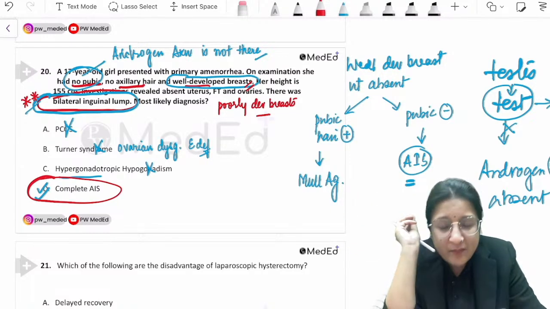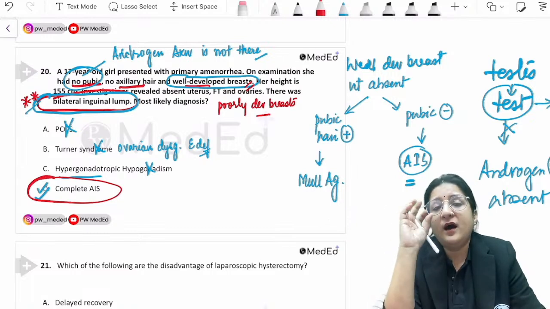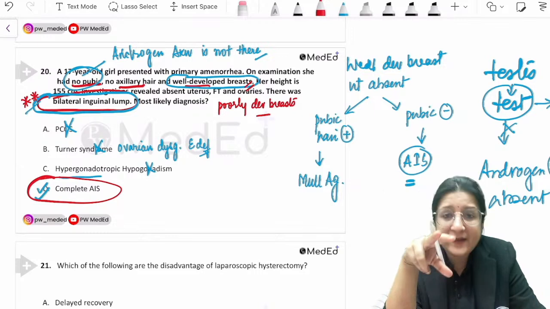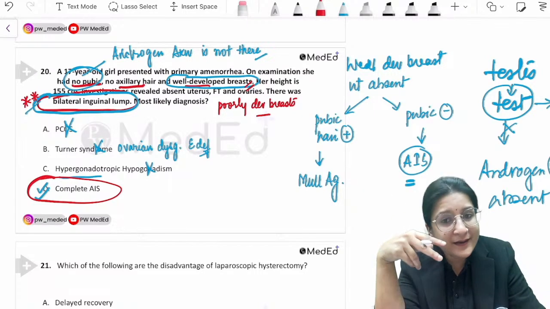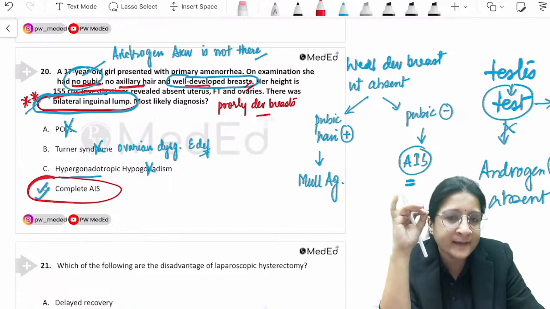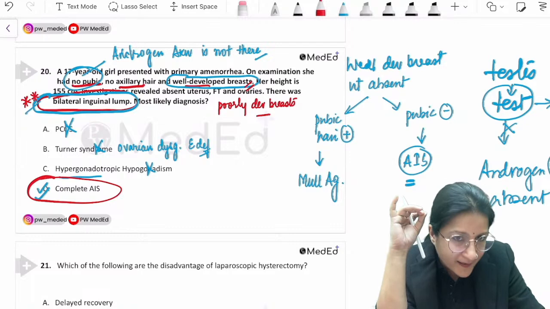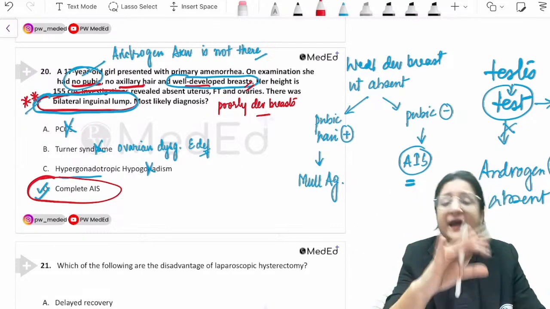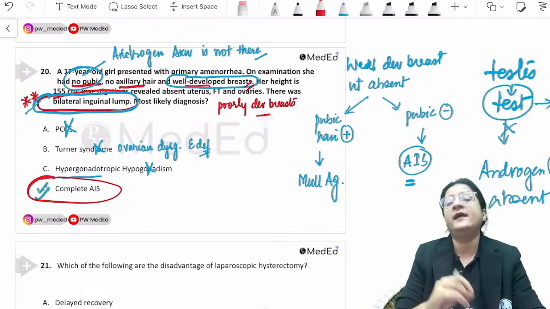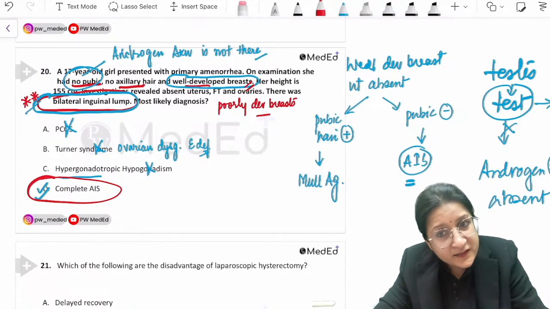If there is a bilateral inguinal lump, if there is a gonad that is located either in the inguinal canal or underneath the labia, it is 99.9% a testis. It is almost always a testis. So if they had mentioned a bilateral inguinal lump, I will still say it is complete androgen insensitivity syndrome.